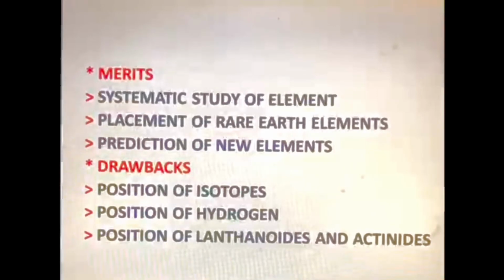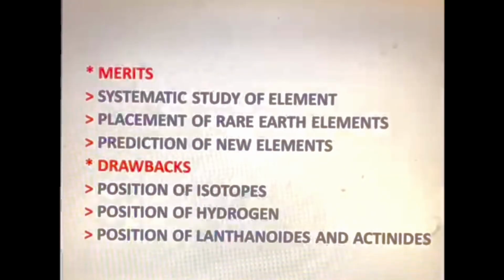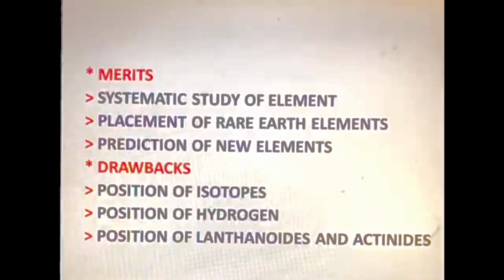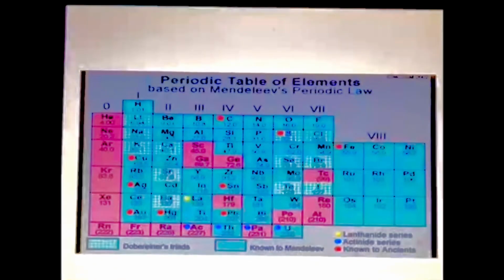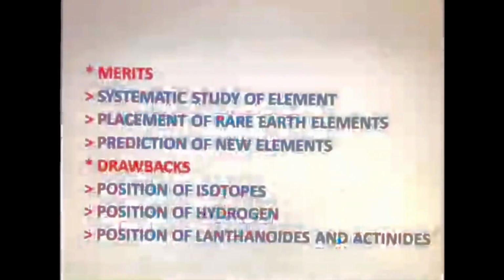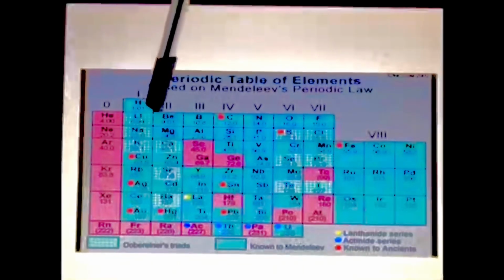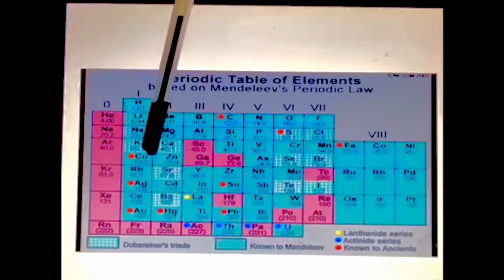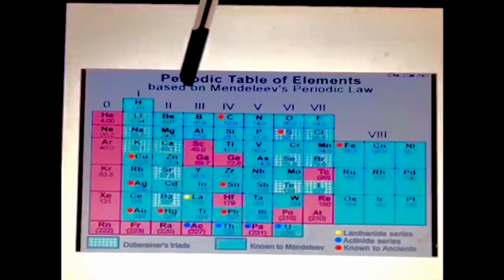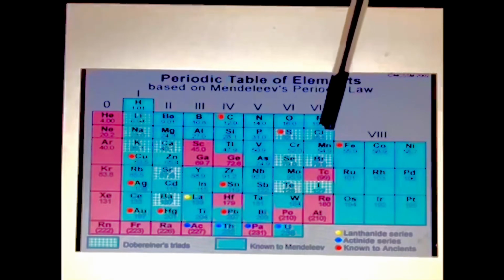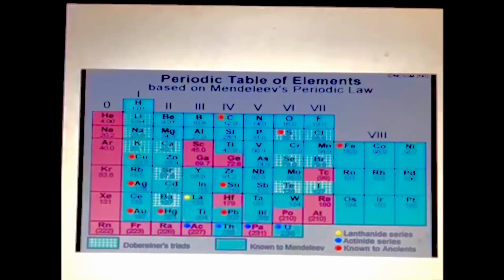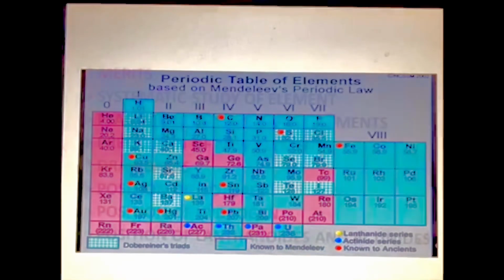But there was a demerit. In this periodic table, the position of isotopes is not defined. Position of hydrogen. This position is only with lithium, sodium, potassium and with copper also. It is not with fluorine. But in the modern periodic table, it is also considered with the 7th group, or 7A, or 17th group.